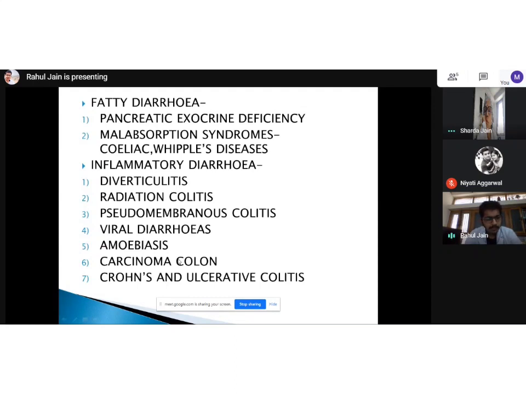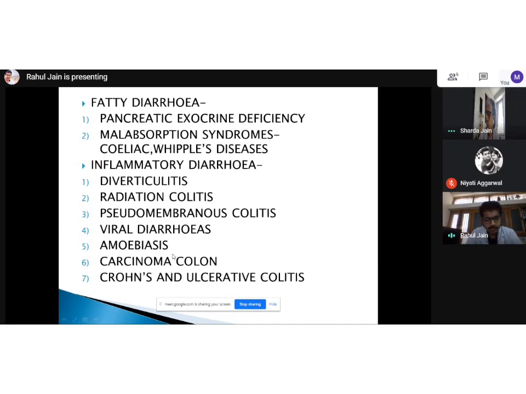If someone had an upper GI bleed, the blood will react with the acid and alkaline enzymes of our body, and by the time it comes out with the stools, it becomes hematinized and will form black tarry stools. But if it's a lower GI bleed, there is rapid transit and it will just cause fresh bleeding per rectum. So carcinoma colon is also associated with those symptoms. And then Crohn's and ulcerative colitis.